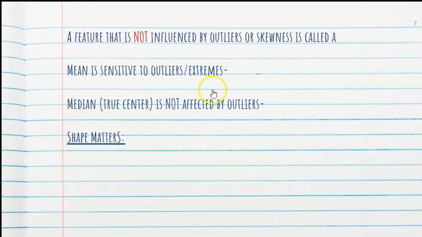All right, a feature that is not influenced by outliers or skewness is called a resistant measure. It's important vocab for you to know. Now, we have mean and median. So how do they work with resistance? Well, mean is sensitive to outliers and extremes. Mean is non-resistant.